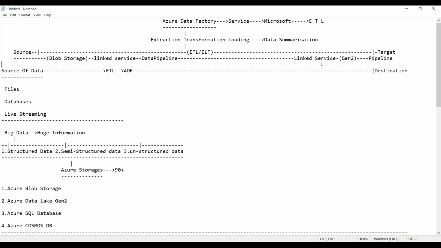So for every process, we require 2 linked services. Linked services are nothing but they establish the relationship between the source storage and the pipeline. It establishes the relationship between the source storage and the pipeline. That is called a linked service. That's it, guys.